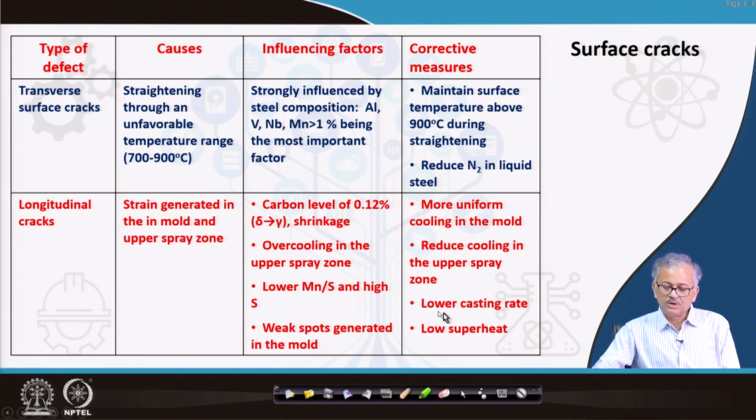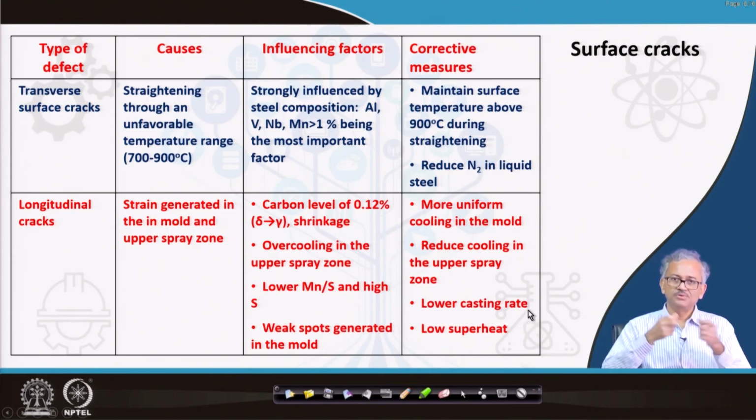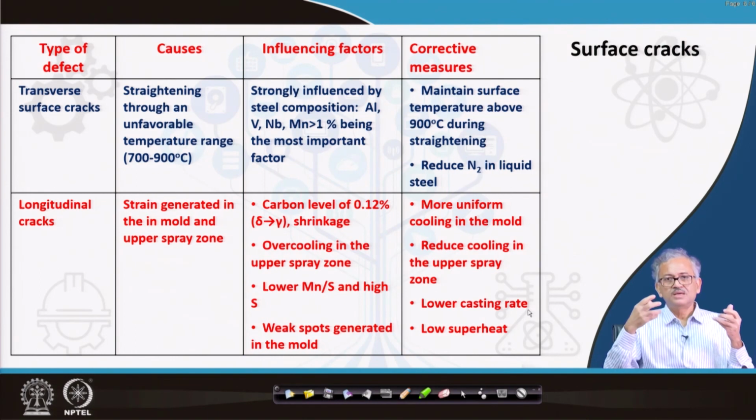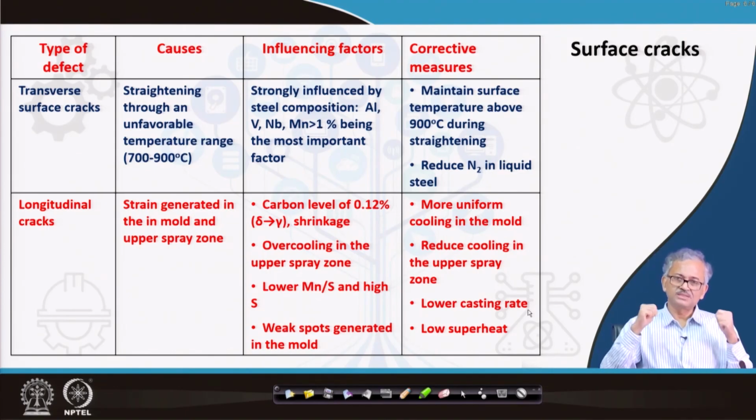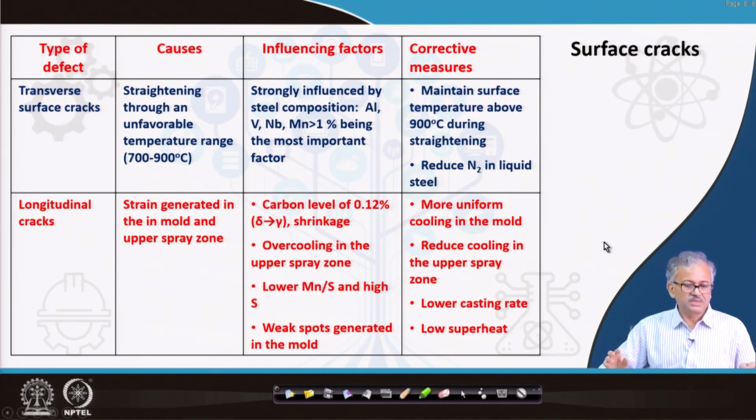And also lower casting rates and low superheat obviously will be very good. If your casting rate is low, you allow sufficient time for the heat from the center to go out, because if you cast at a very fast rate, then you do not have sufficient time to take out the heat from the core of the casting towards the surface. That results in reheating of the surface. And if you have low superheat, then the heat extraction rate can also be reduced. If you have very high superheat, a lot of heat has to be extracted, the load becomes more, and the thermal strain generation also becomes more. So with this I will conclude, and this is all self-explanatory.